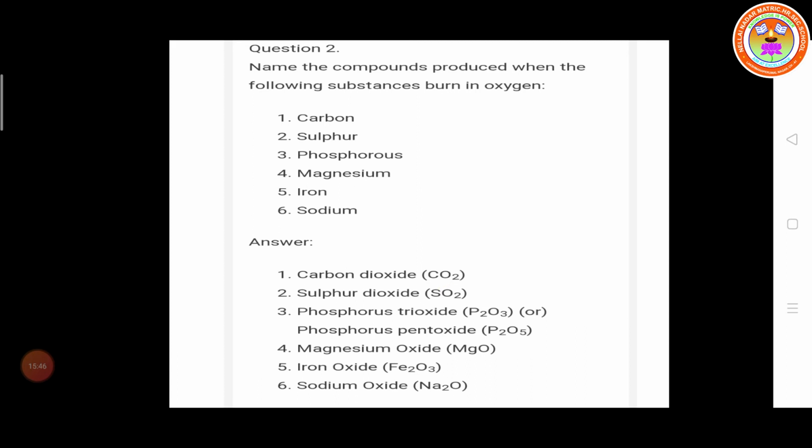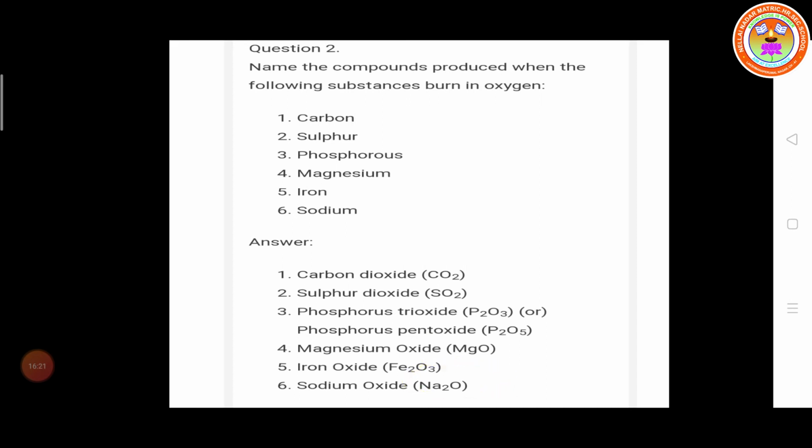Phosphorus combines with oxygen to form phosphorus trioxide, P2O3, or phosphorus pentoxide, P4O10, or P2O5. Phosphorus penta means 5. So magnesium combines with oxygen to form magnesium oxide, MgO. Iron combines with oxygen to form Fe2O3, ferric oxide. Sodium combines with oxygen to form sodium oxide, Na2O.